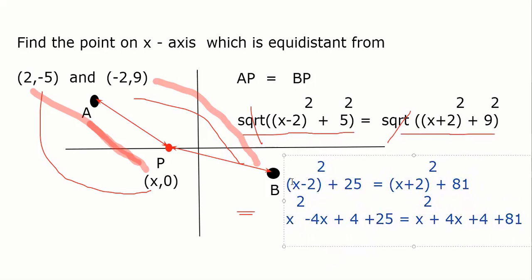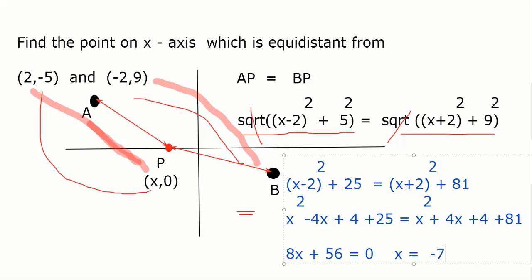Okay. So x square minus 4x. Now x square gone. 4x comes this side, 8x. And how much 4 and 4? Sir, gone? Minus 8x. No, I am taking the right side. So 4x, 8x, and 4 gone. It becomes plus how much? 81 minus 25, 56. 56 equal to 0. Or x equal to,